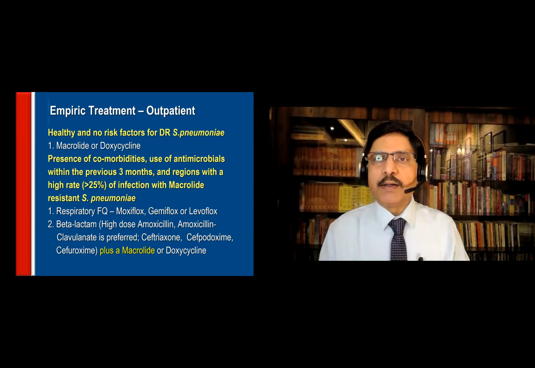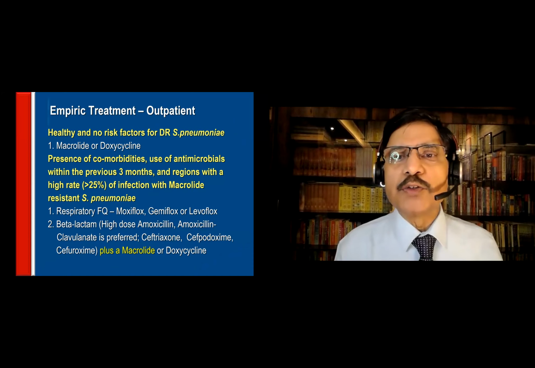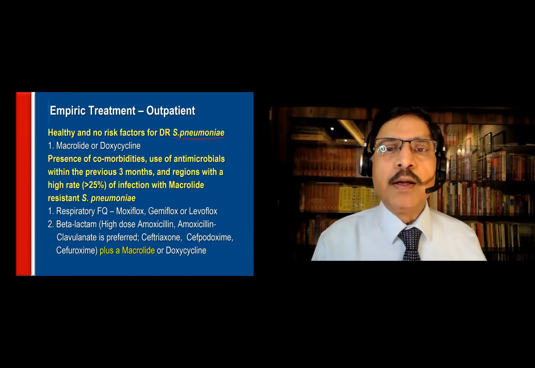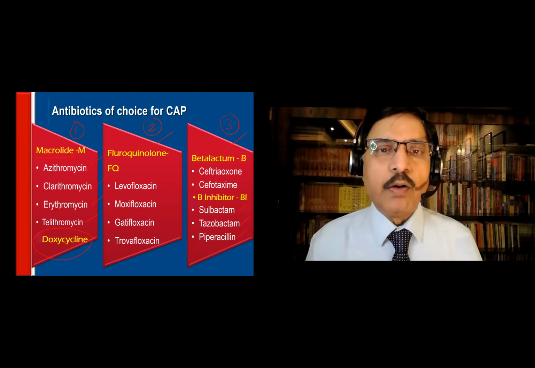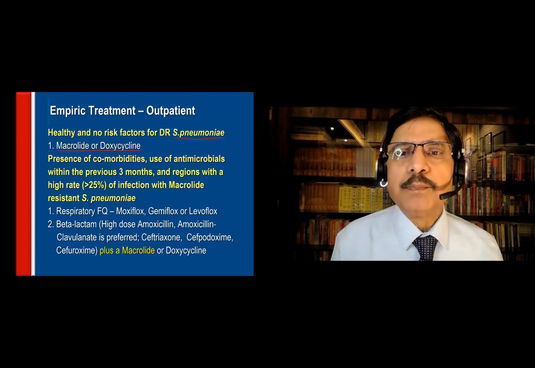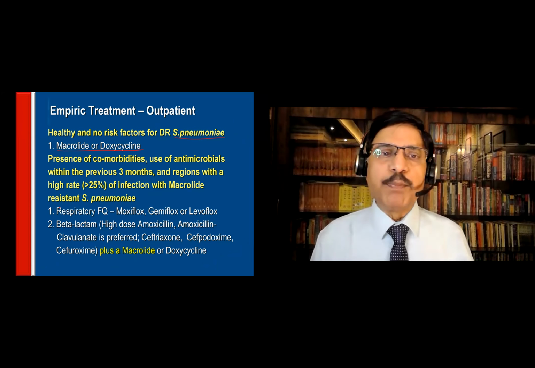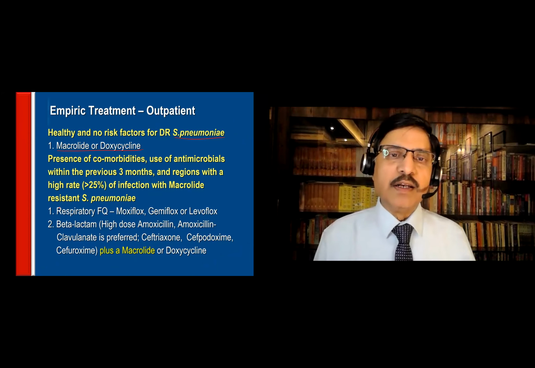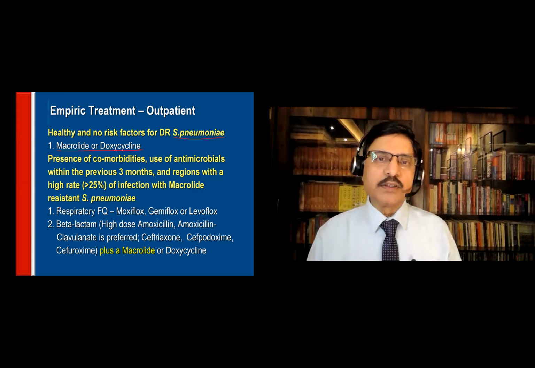So empiric outpatient treatment: healthy and no risk factors for drug-resistant Strep pneumoniae, you just give a macrolide or doxycycline. That means any one of these 3 or doxycycline will be the treatment. No risk factors, a healthy patient who has just Strep pneumonia: a macrolide, azithromycin, erythromycin, clarithromycin, telithromycin can be given, or doxycycline.